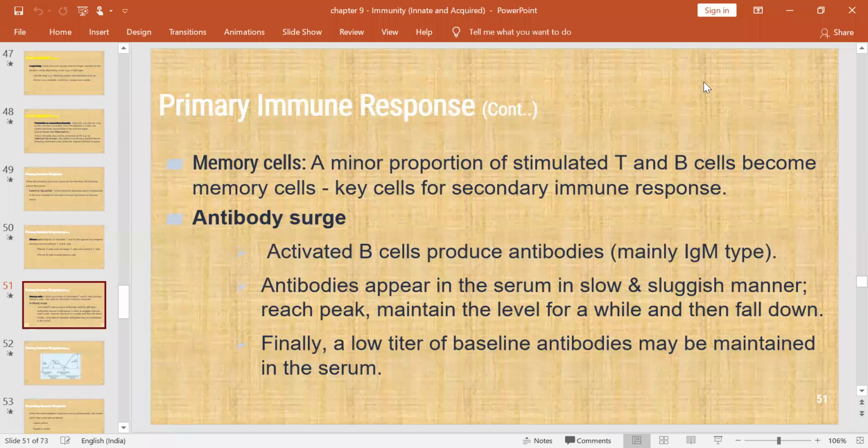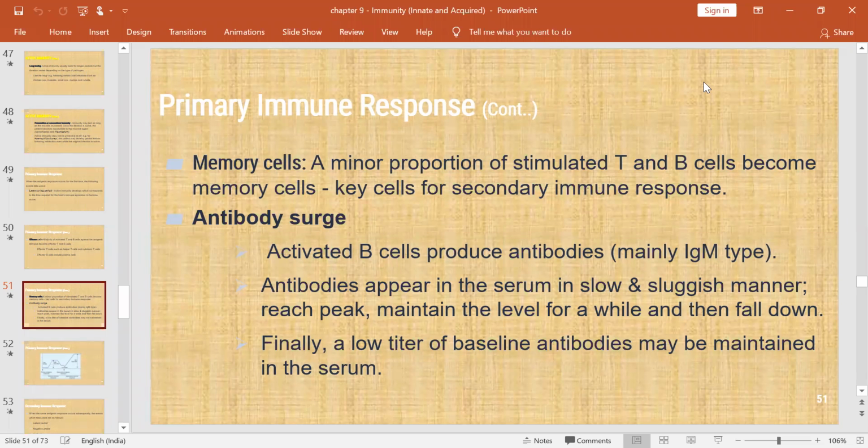In secondary immune response, there will be an antibody surge. Surge means hiking. Activated B cells produce the antibodies. So antibodies appear in the serum in a very slow and sluggish manner. It reaches a peak and maintains a level for some time. After that it will fall down.